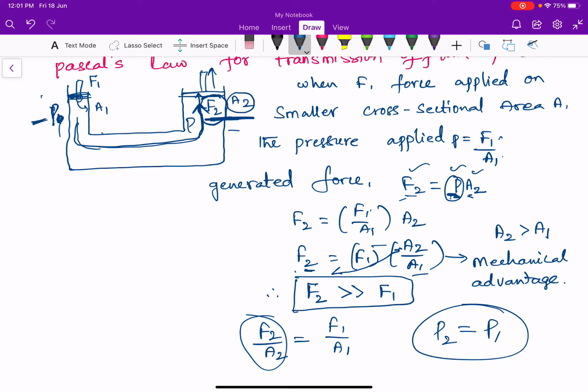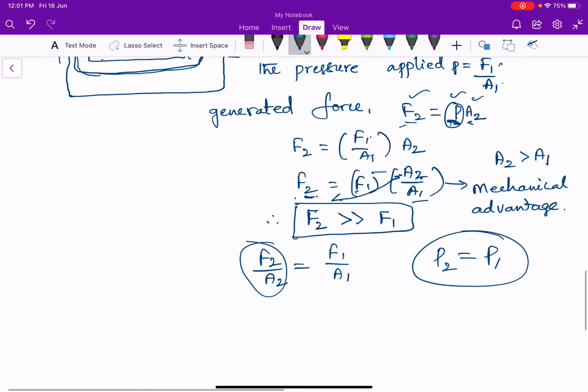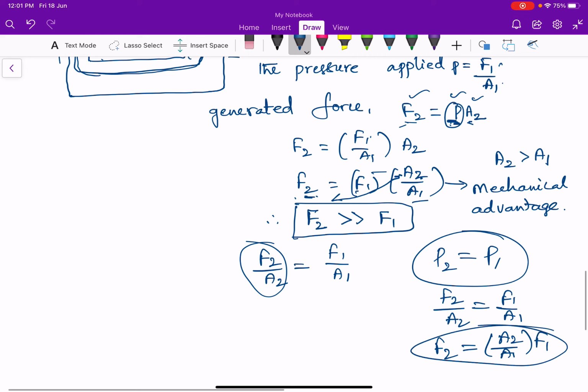As these two pistons are at equal level, the pressures must also be equal. From this also we get the relation F2 is equal to F1 into A2 by A1. As pressures are the same, F2 by A2 is equal to F1 by A1, so F2 is equal to A2 by A1 into F1. We call A2 by A1 the mechanical advantage.